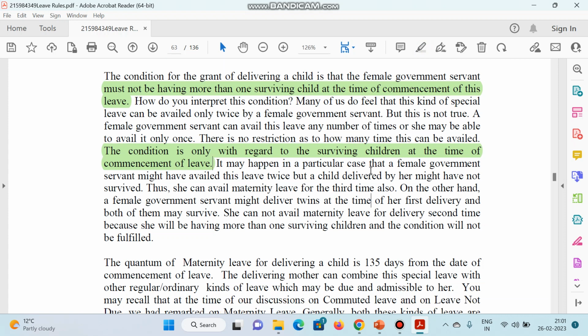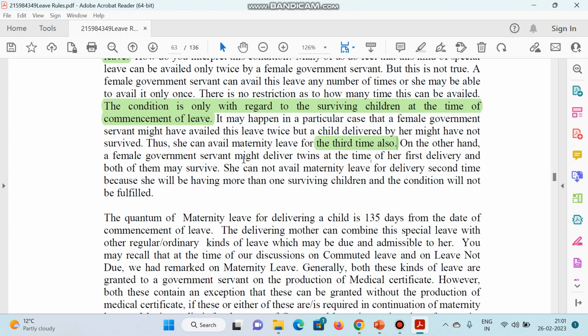It may happen in a particular case that a female government servant has availed this leave twice, but a child delivered by her has not survived. Thus she can avail maternity leave for the third time also. On the other hand, a female government servant might deliver twins at her first delivery, and both of them may survive.